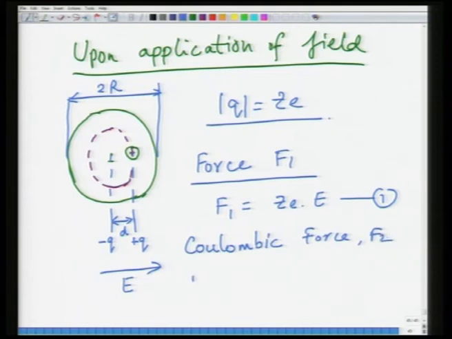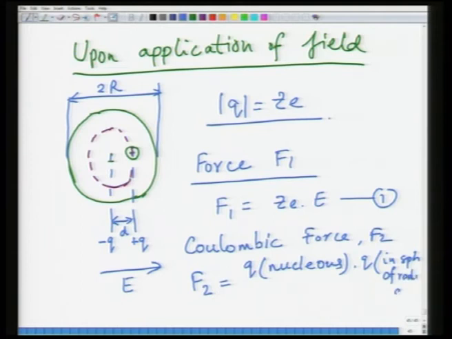is given as q of nucleus multiplied by q of electrons within this sphere of radius d, or q in the distance d, and this would be divided by 4 pi epsilon naught d square.